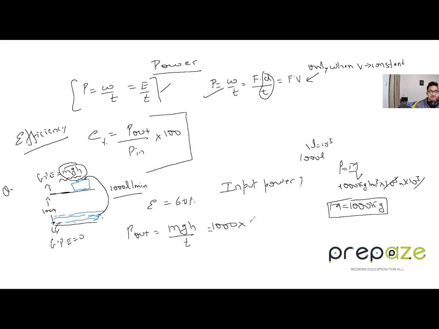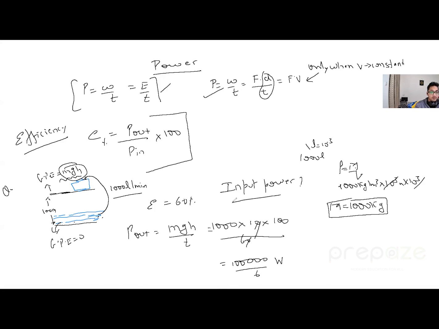So what is mgh now? 1000 into g, which is 10, into h, which is 100, over the time, which is 60 seconds. The zeros cancel out, and over here we have 10,000 divided by 6. This is basically the power output we have, in watts.